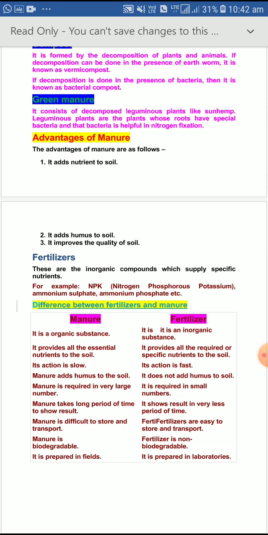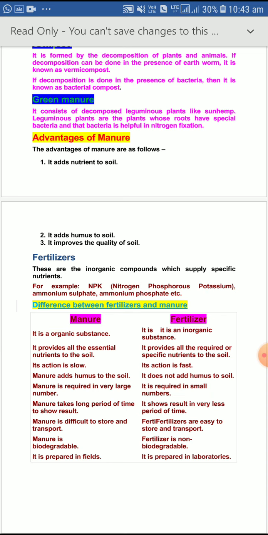In the book itself, on page number 7, it has been given. Manure is an organic substance, whereas fertilizer is an inorganic substance. Manure provides all the essential nutrients to the soil, but fertilizer, suppose NPK, will provide nitrogen, phosphorus, and potassium, the specific nutrients to the soil. Manure's action is slow. Slowly it makes the soil fertile, but fertilizer's action is fast. So nowadays maximum fertilizers are being used so that we can get our production very fast.